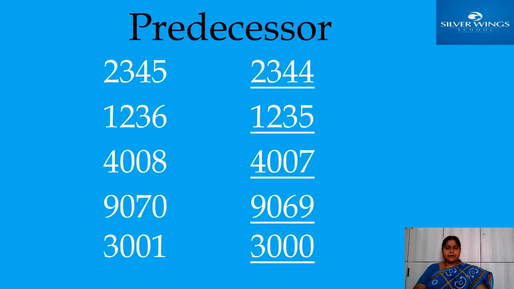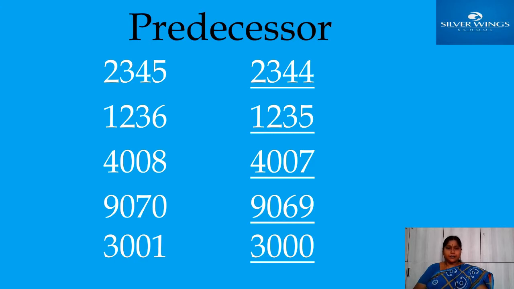Now see the second one. Here I gave you the 4-digit number 1236. I said see the ones place. Here I gave 6 in ones place. You should write the just before number of 6. What is the just before number of 6? 5. Instead of 6, you take out that 6 and write 5 in that ones place. Then the predecessor of 1236 is 1235.